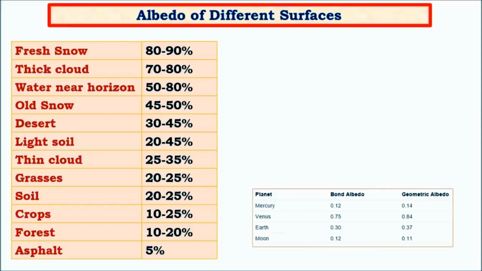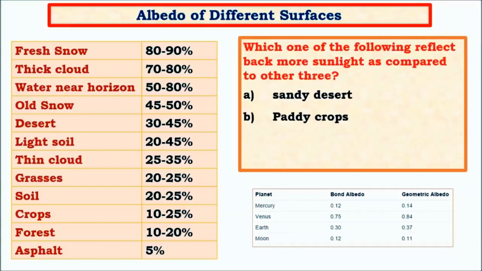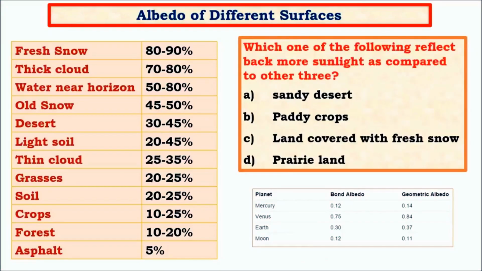So let us move to the important topic of albedo of different surfaces. Multiple choice questions based on this kind of topic are quite natural. Which of the following reflects back more sunlight as compared to the other three? The surfaces are sandy desert, paddy crops, lands covered with fresh snow, and prairie land. Prairie land is nothing but a grassland.